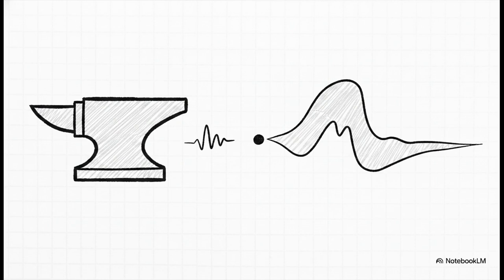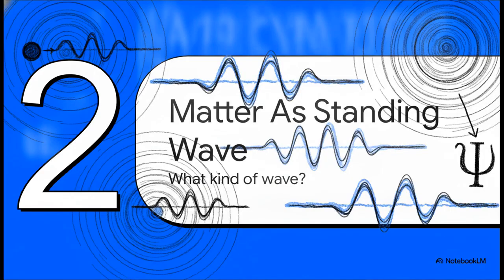Now, you might be looking at your own hands right now and thinking, well, I don't exactly feel like a wave. And you'd be absolutely right. An object's wavelength is inversely proportional to its mass. Because you, or even a tiny molecule, have so much mass compared to an atom, your wavelength is incredibly small. It's completely negligible. But an electron has an unimaginably tiny mass, so its wave nature is highly relevant. Its wavelength is roughly the size of an atom itself. At that microscopic scale, we simply have no choice but to view the electron as both a particle and a wave. Let's move to Section 2 and see how this builds, specifically looking at matter as a standing wave.